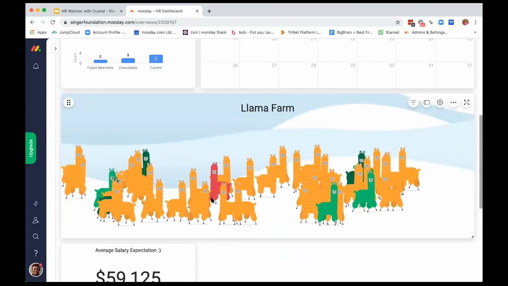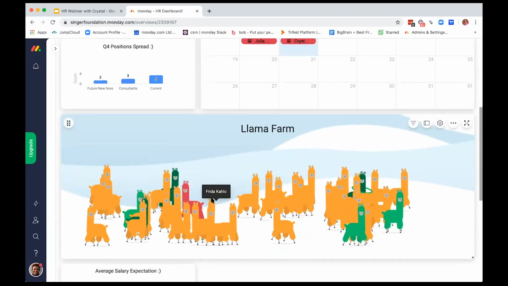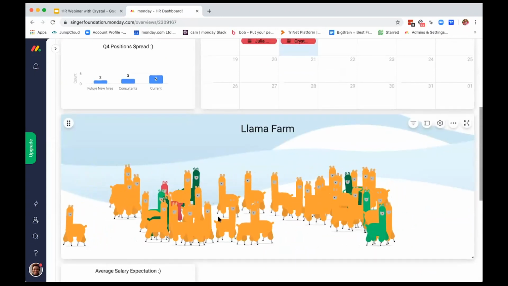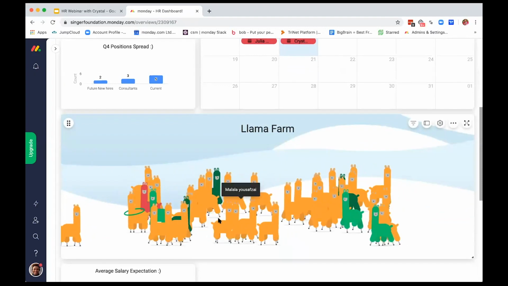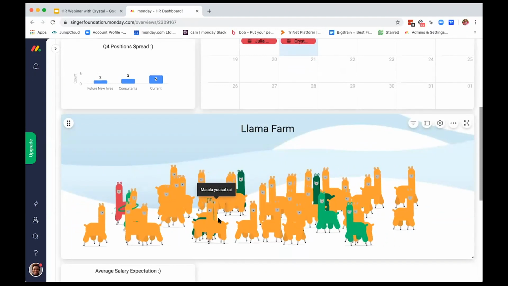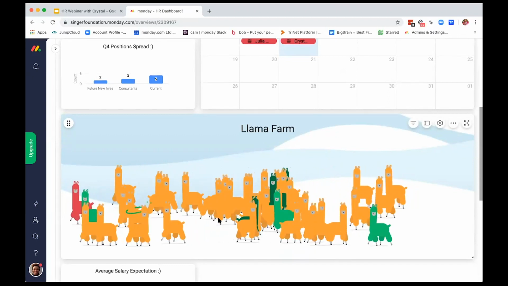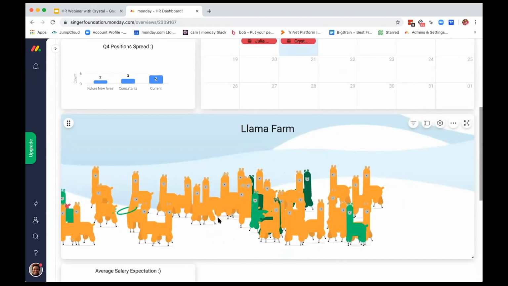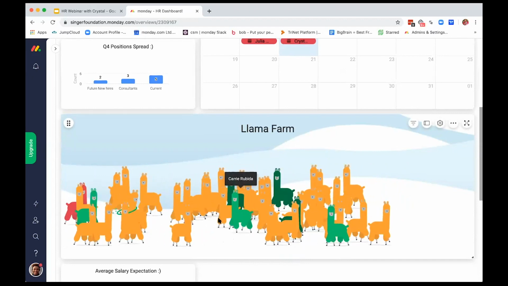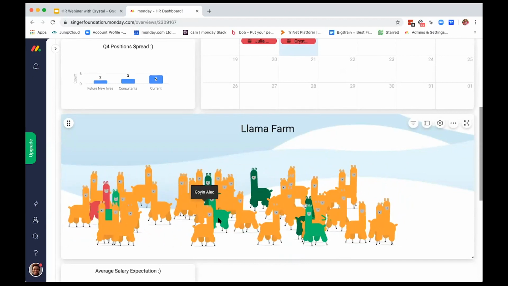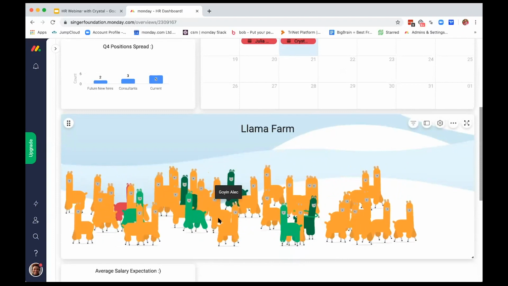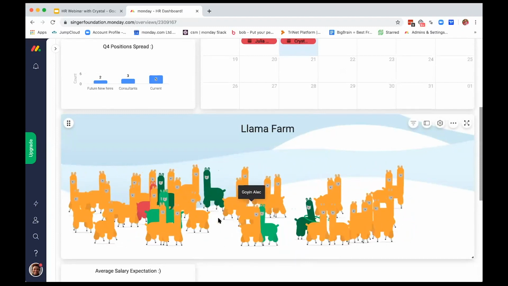Another cool thing that I want to highlight is the llama farm, guys, and I'll highlight this before we go into Q&A. So llamas are essentially one of our favorite things at monday.com. You'll probably see it in all of our advertising, but this is essentially a way to see the progress across different boards across your account. So if you guys are working on a recruitment board, or you have like 3 recruitment boards, you can pull in all of your candidates in this board.